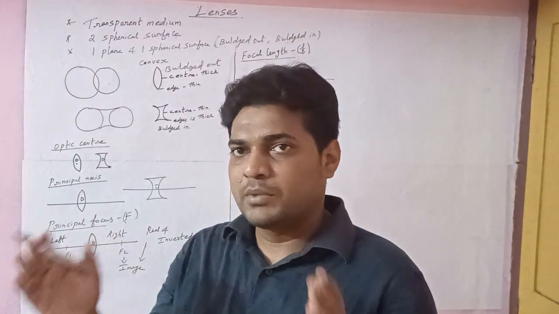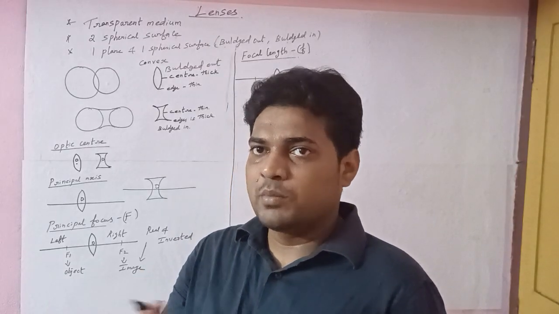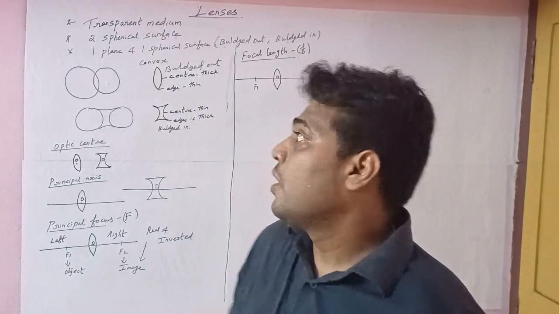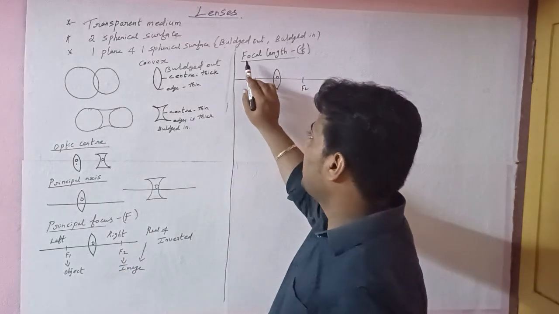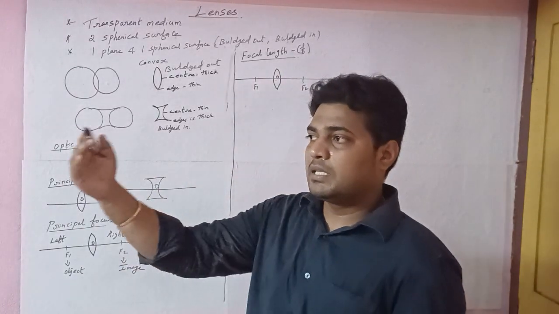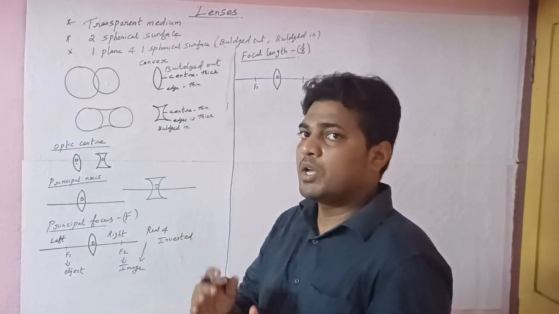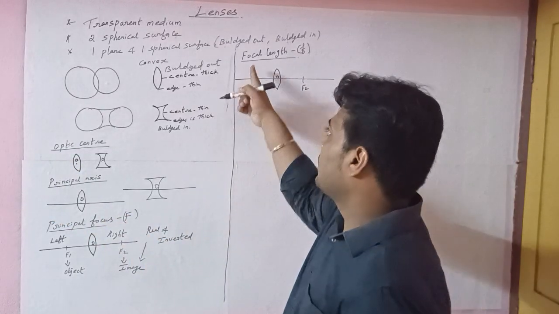Length is the extent of something between two points, or it is the shortest distance. So we have to measure the distance only, only the length. What is the focal length? The object is placed at a particular distance from the optic center of the lens, so we have to calculate the distance. It is called the focal length.